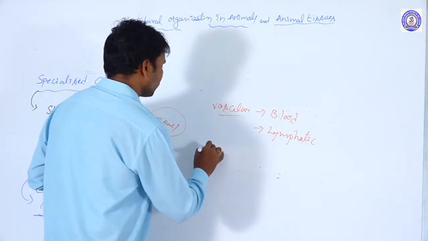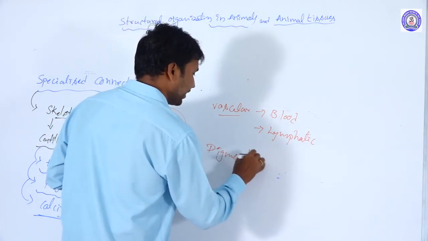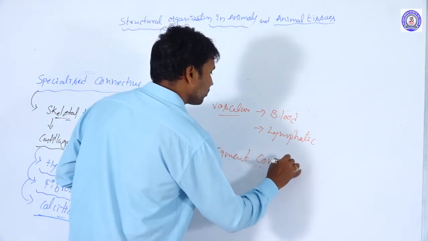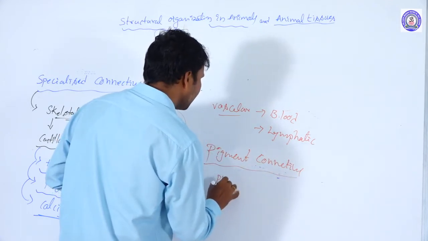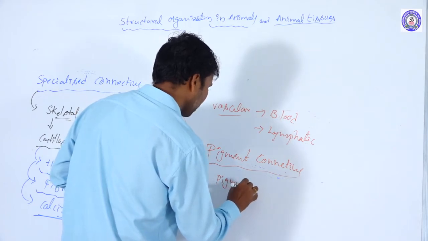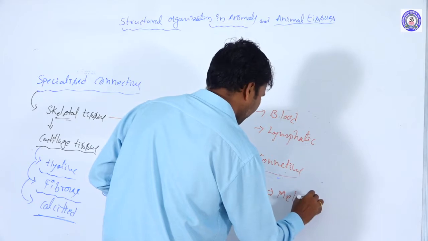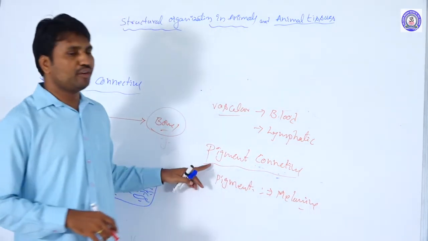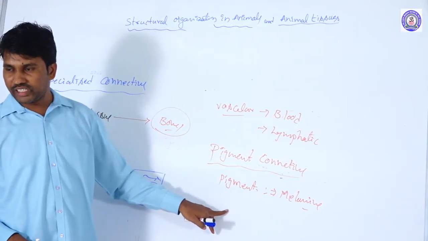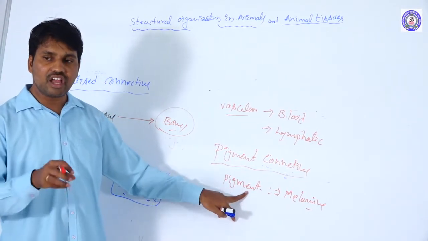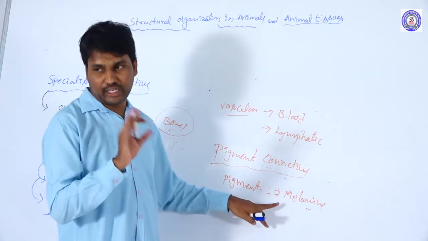Next one, pigmented connective tissue. Here, pigment is present. For example, what type of pigment? Melanin. The melanocytes are forming in this type of connective tissue, producing melanin. So melanocytes are involved in the connective tissue, and it is called a pigmented connective tissue.